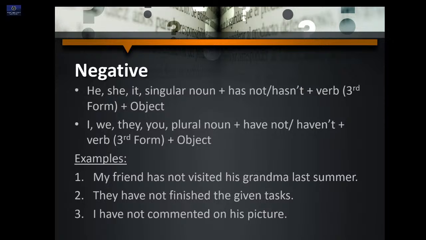Again, if the subject is he, she, it, or a singular noun, we use has not. We only add not in the negative sentences. Has not, have not. Looking at the subject, we use has not or hasn't and have not or haven't. And again, third form of the verb with object. My friend has not visited his grandma last summer. They have not finished the given tasks. I have not commented on his picture.